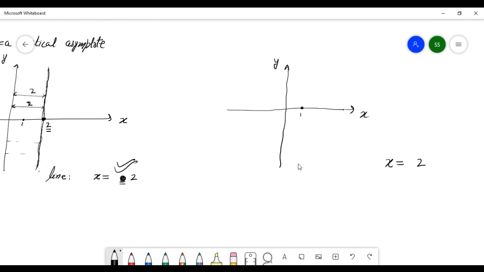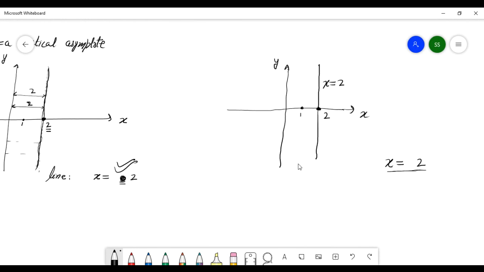This is 1 and this is 2. This line is x equal to 2.